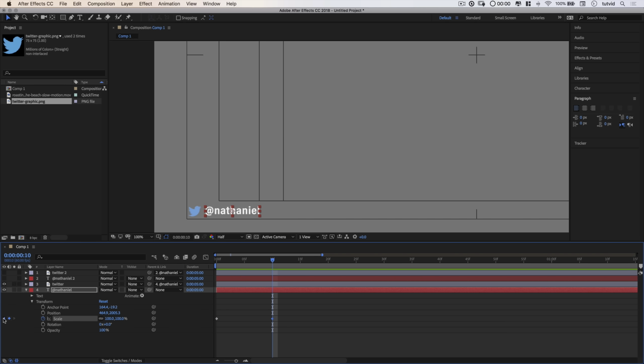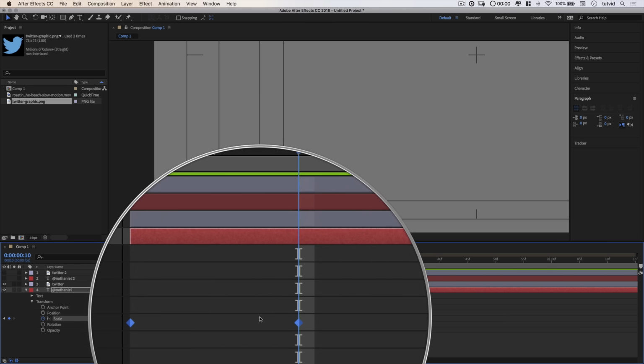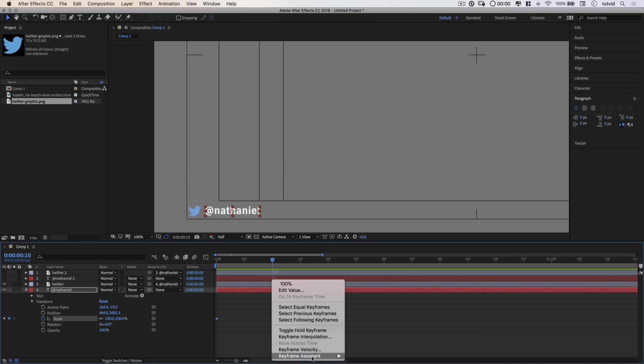I really could have begun this a little bit differently. Let's go back to the first keyframe, and we're just going to set the width here to 0, and that's going to also set the height to 0. And now over the course of these 10 frames, you can see we're zooming up from nothing to our text. I'm going to shift click both of the keyframes out here on my timeline, right click on them, choose Keyframe Assistant, and choose Easy Ease.